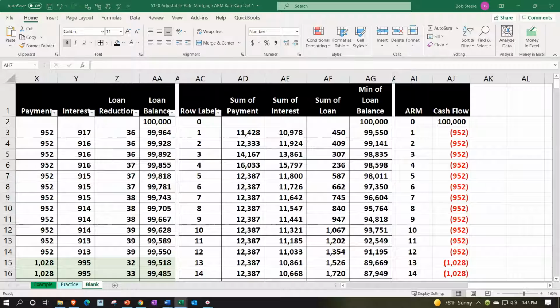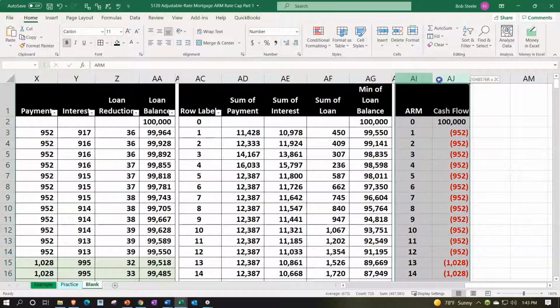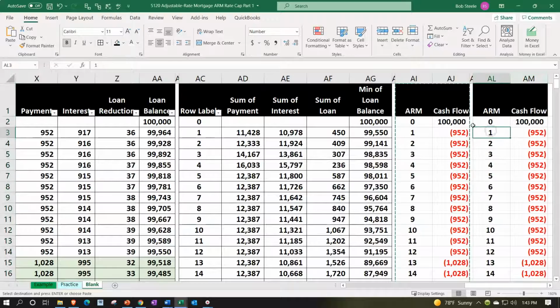Let's do it again. This time we're going to twist it somehow. We're going to put a twist in it, and we're going to say let's just take it out for 3 years, for a comparison. What if we only have this thing for 3 years? Then I'll copy this. 3 years is 36 payments, 3 times 12.